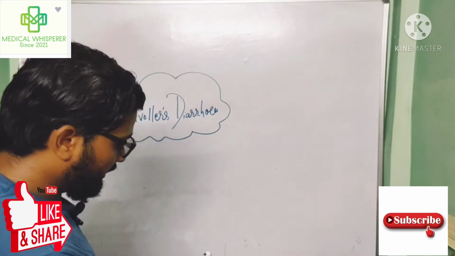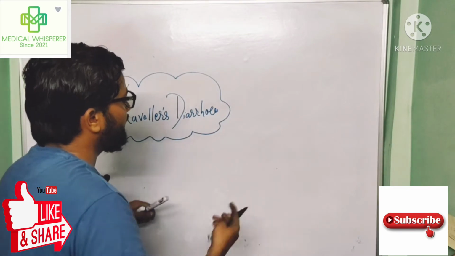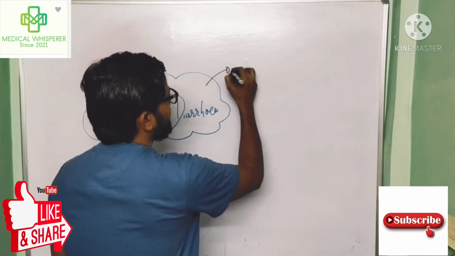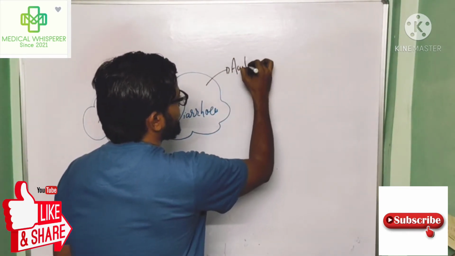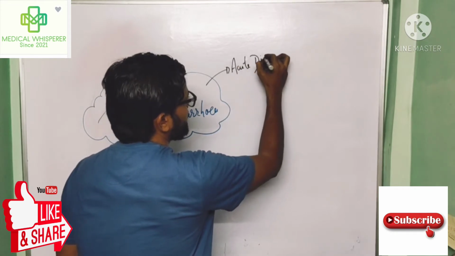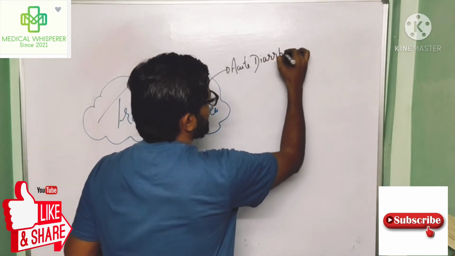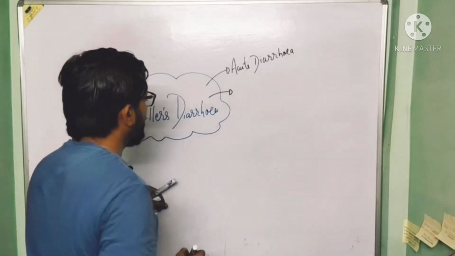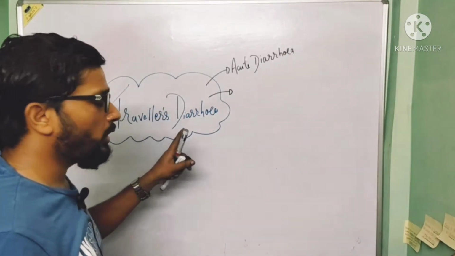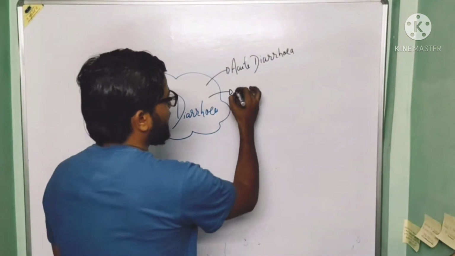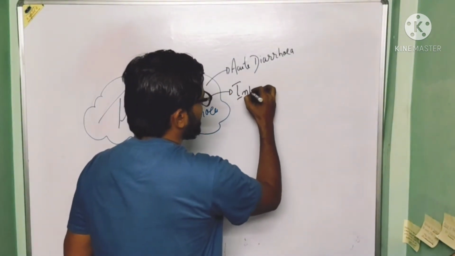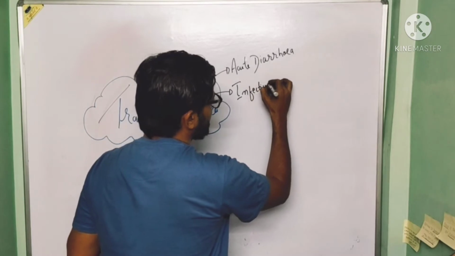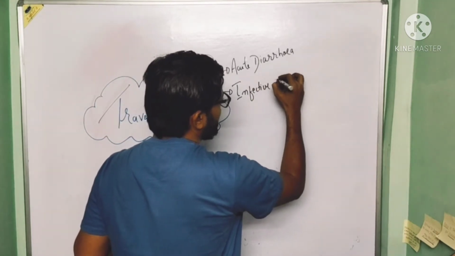When we talk about traveler's diarrhea, it is an acute diarrhea. When we talk about the origin of traveler's diarrhea, it is infective in origin.